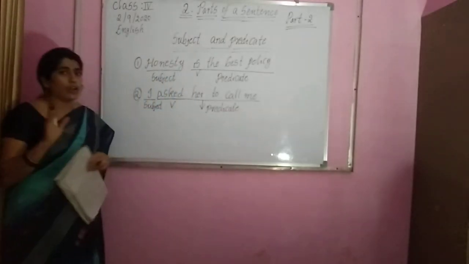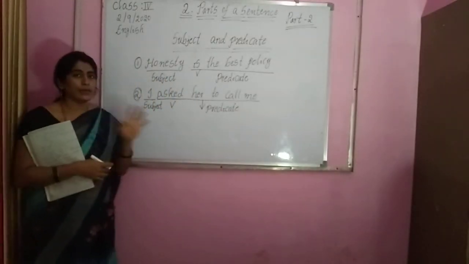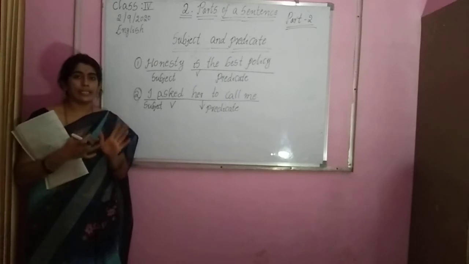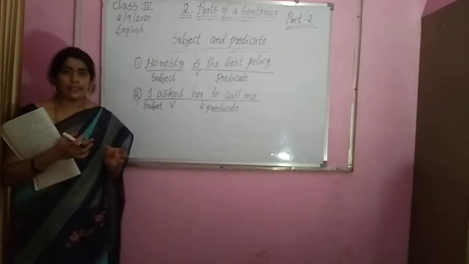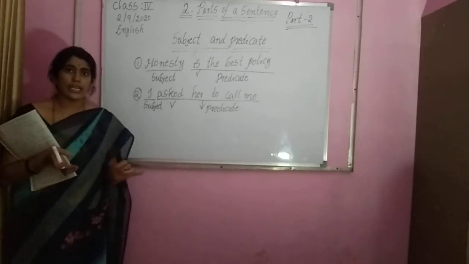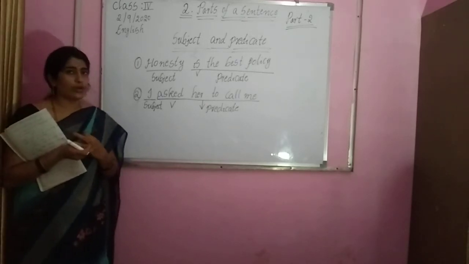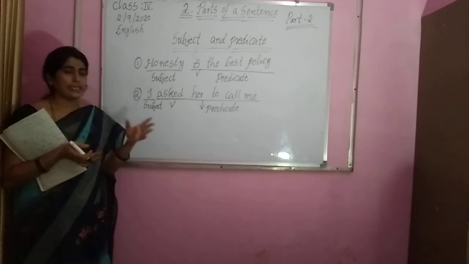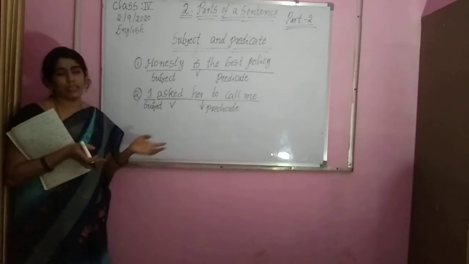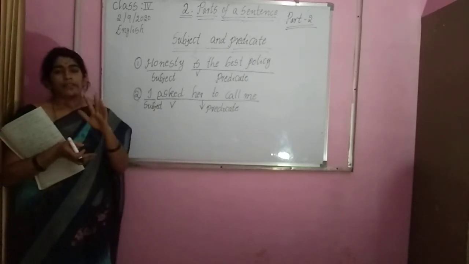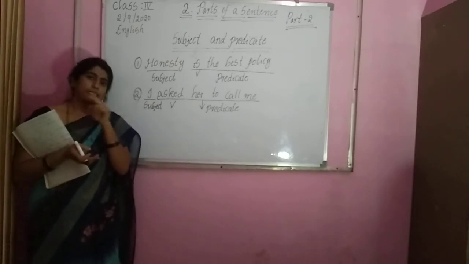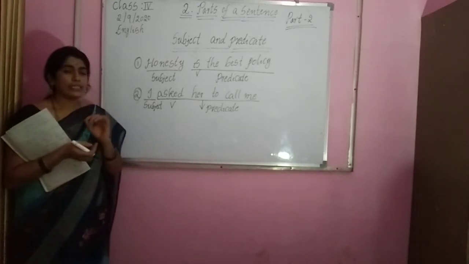Children, I hope all of you understood. చూడండి, మనకి ఎలా తెలుస్తుంది, ఒక సెంటెన్స్ ఏ సెంటెన్స్ అయినా కావచ్చు. Even assertive or declarative, interrogative, imperative, exclamatory or optative, any sentence, every sentence has two parts. What is that?